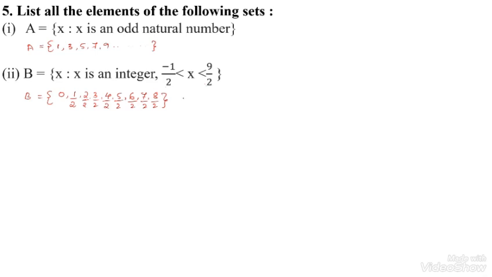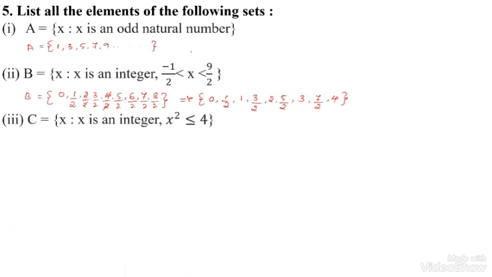You can write this form, or else you can take this separately: 0, 1 by 2, 2 by 2 should be cancelled, it is 1, 3 by 2, here 2 to the is 2, 5 by 2, 3, 7 by 2 and finally 4. These are the integers in between minus 1 by 2 and 9 by 2.